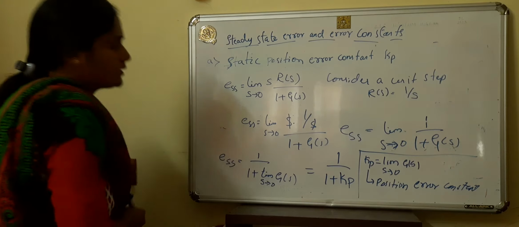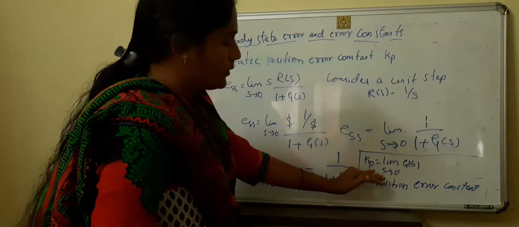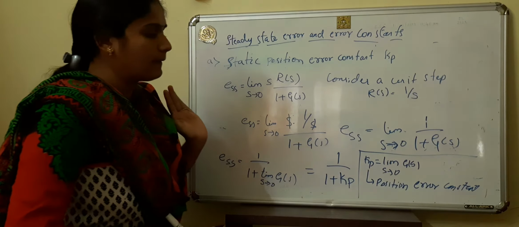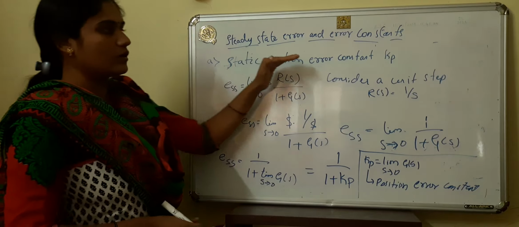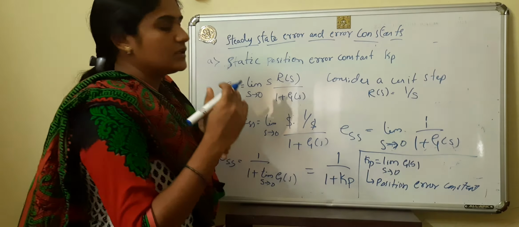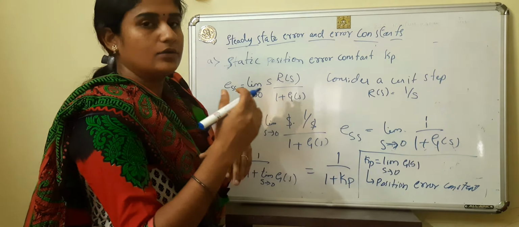So if they ask the position error constant, KP is equal to limit S tends to 0, G of S, we have to use. Okay, this is static position error constant. These are some error constants we are using for different inputs: unit step, unit ramp and unit parabolic.